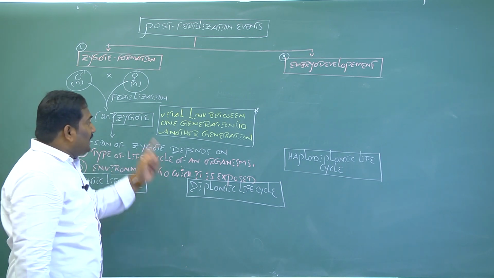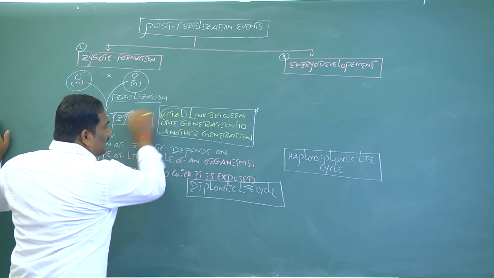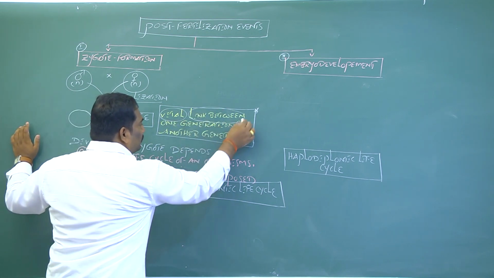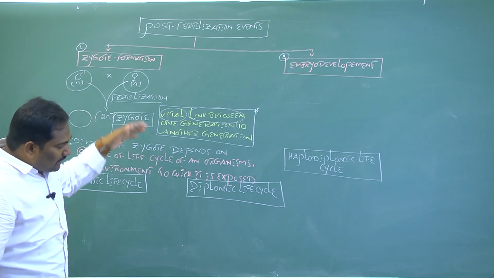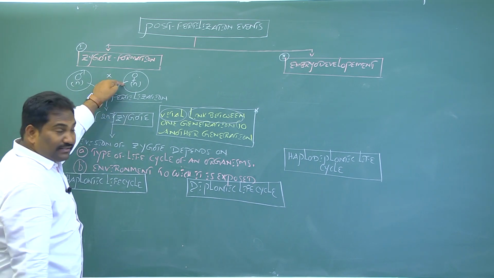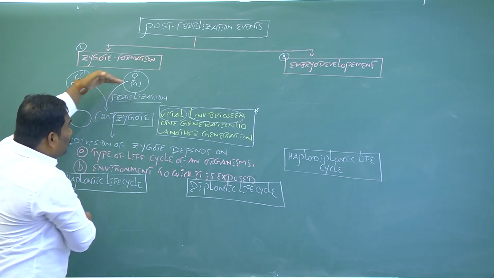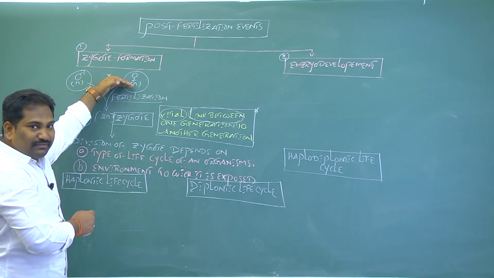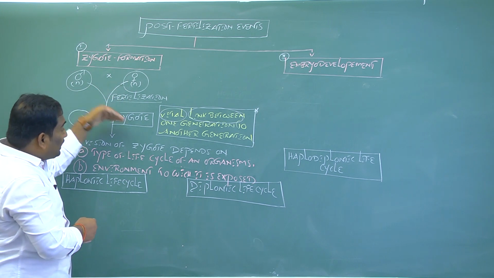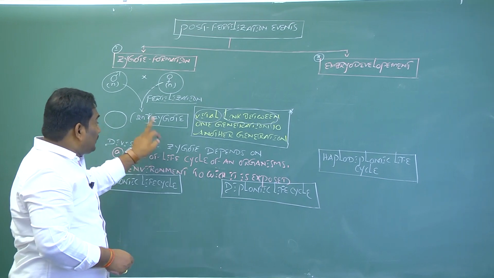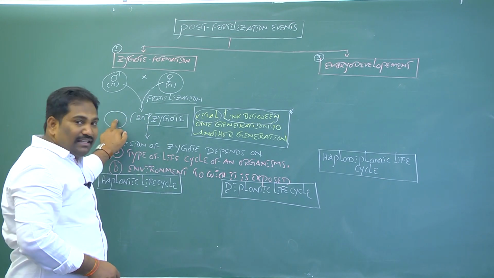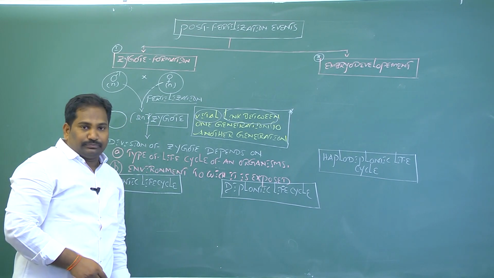This zygote acts as a vital link from one generation to another. From the zygote, a new organism is produced from the parents. Zygote is diploid, having a single cell but two sets of chromosomes.